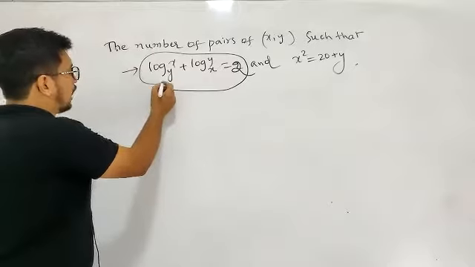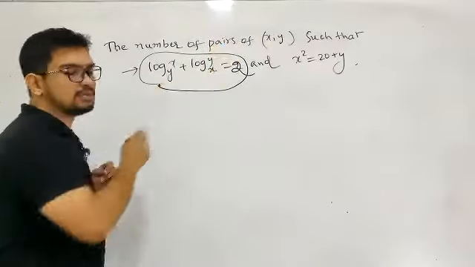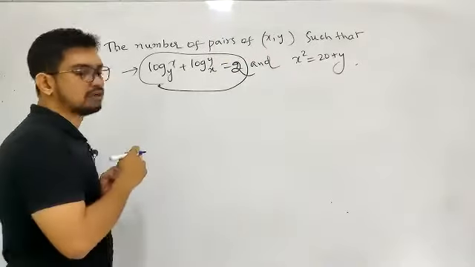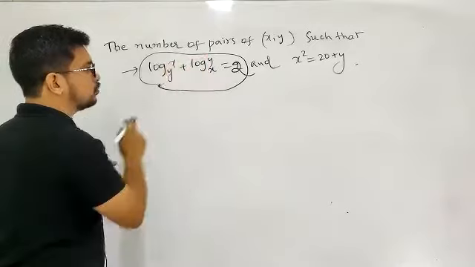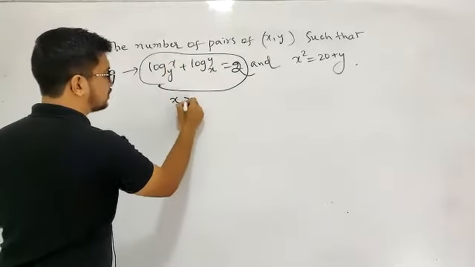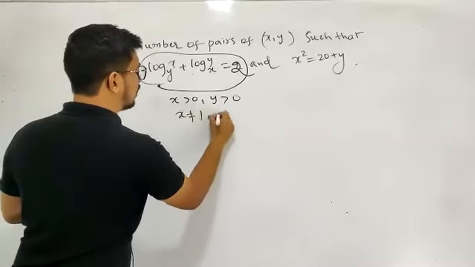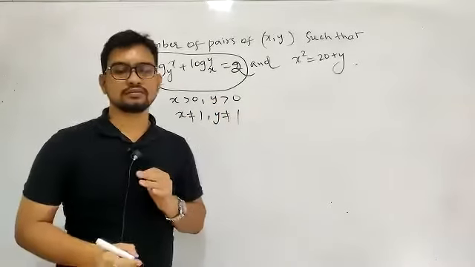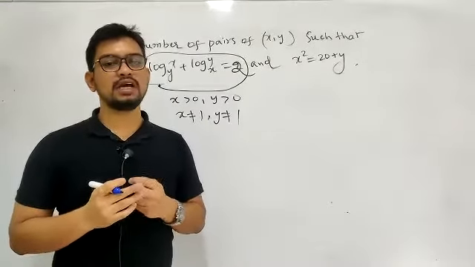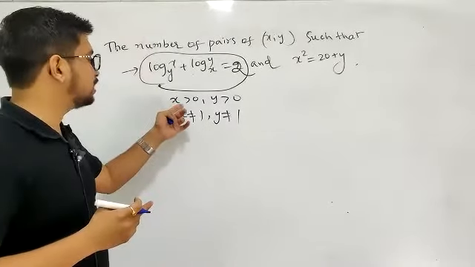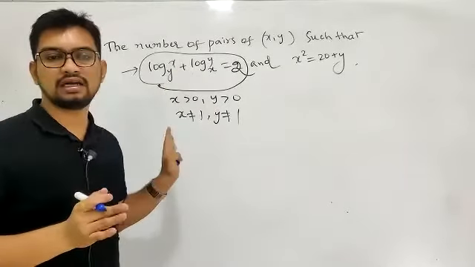The idea is that you take this equation, and forget about that equation for now. First I need to get the domain. What is the domain? x is greater than 0, y is greater than 0, x is not equal to 1 and y is not equal to 1. Let's talk about the permissible values first. The permissible values will be x greater than 0, y greater than 0, x not equal to 1 and y not equal to 1.